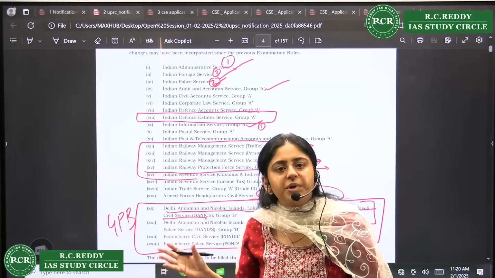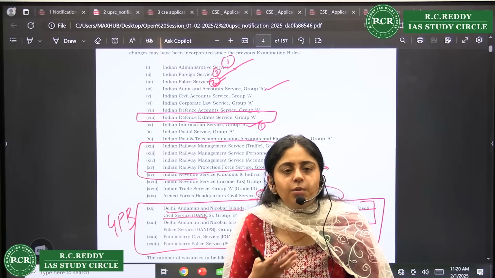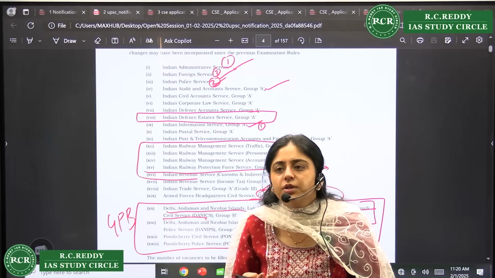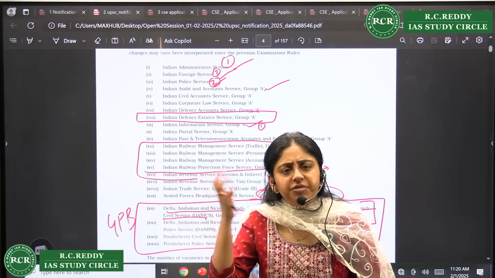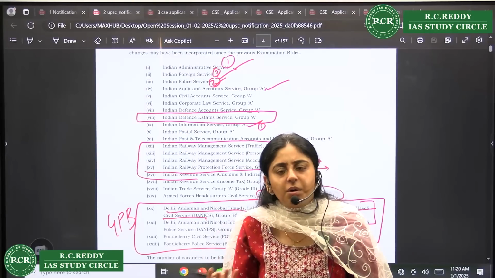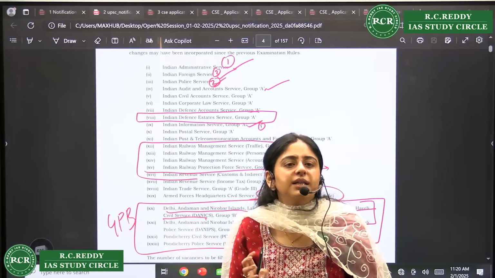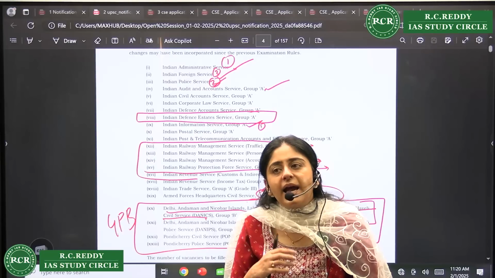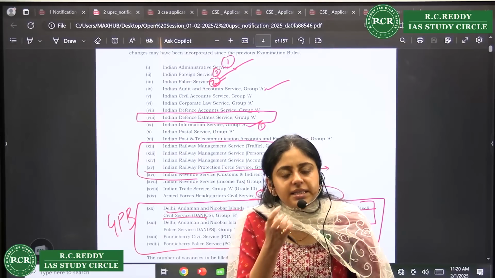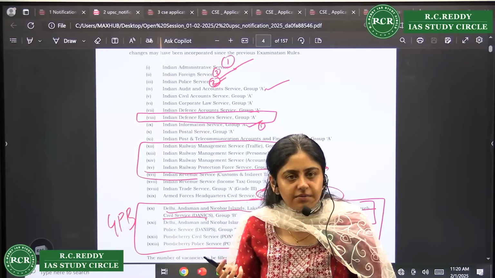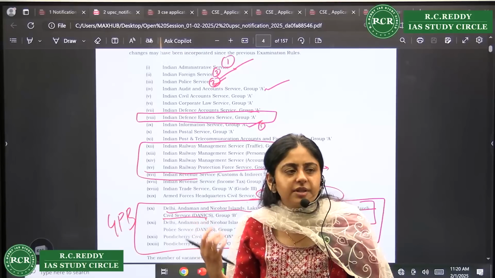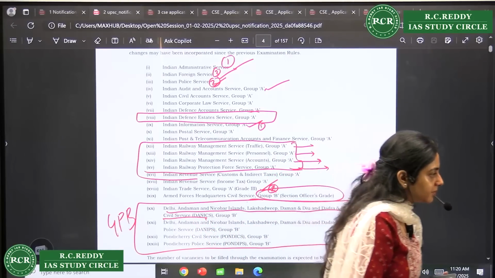What I have given as the preference is generally what is done by aspirants over the years. A general reference, I have given pros and cons for every service. At the end of the day, you have to take that particular decision. I can help you by telling you that this might be better than that particular service. So if you have any issues after the class, you can come and ask.